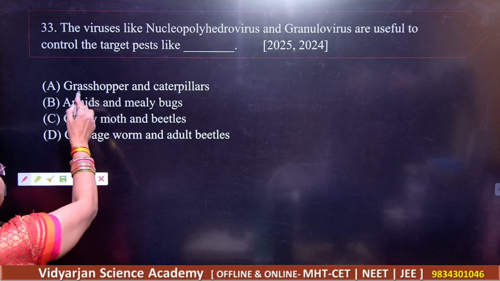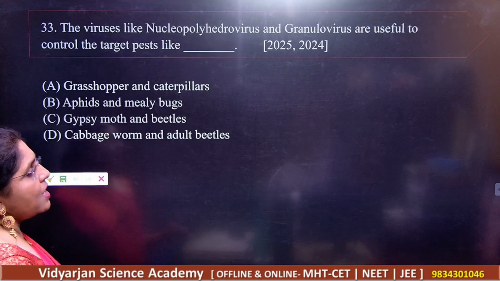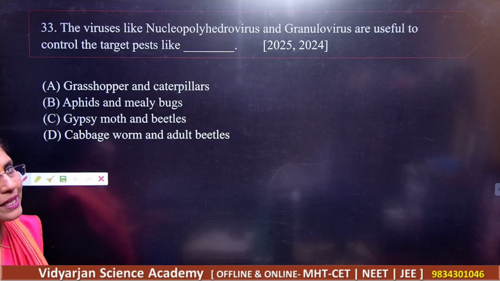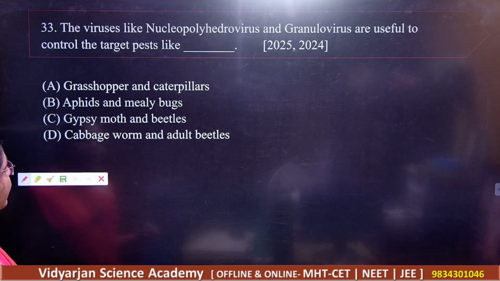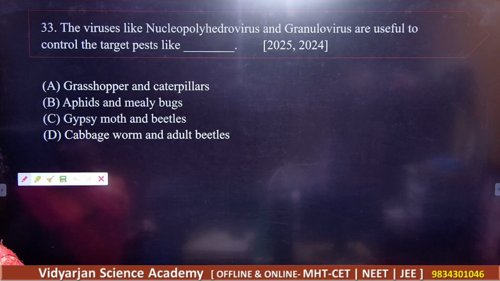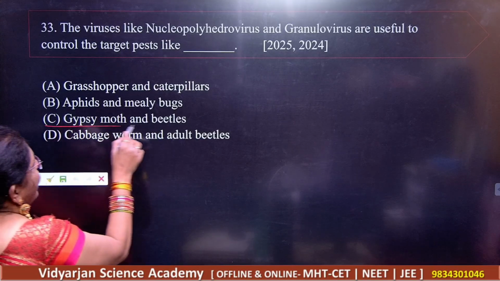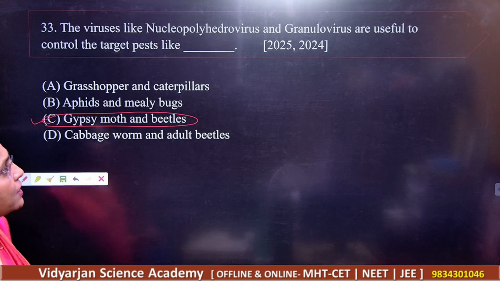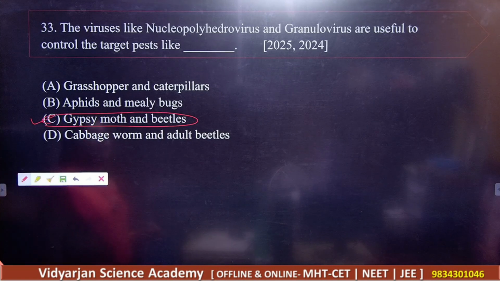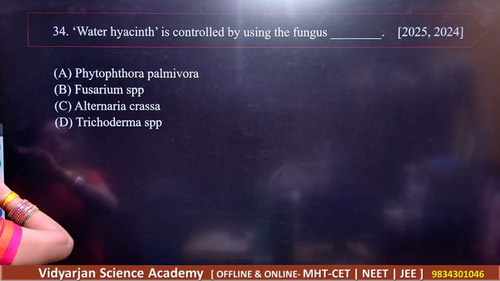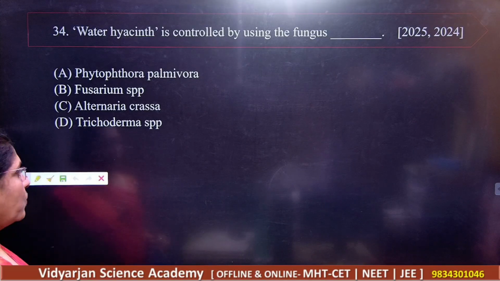See the options. Number 1 is grasshopper and caterpillars, aphid and mealybugs, then gypsy moth and beetles, and cabbage worm and adult beetles. So here C is the correct answer, gypsy moth and beetles. Got it? So that gives you the targets for the pest control here. Controls the target pest.